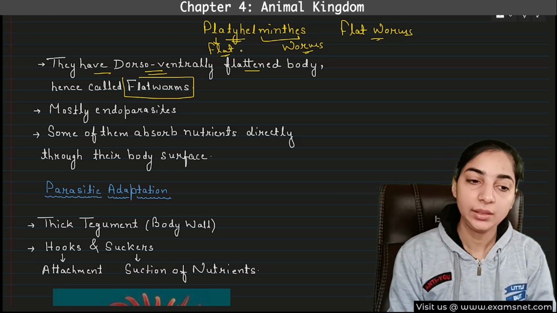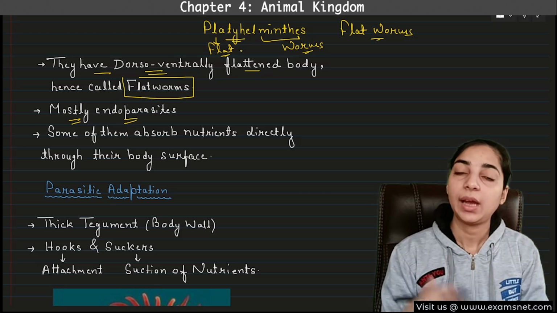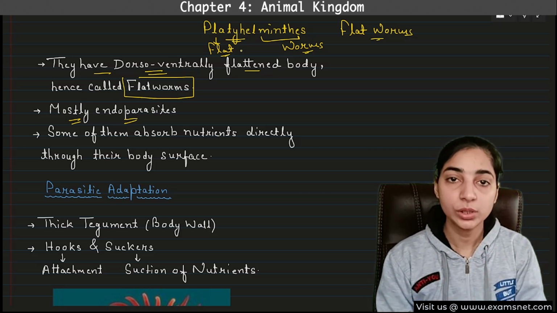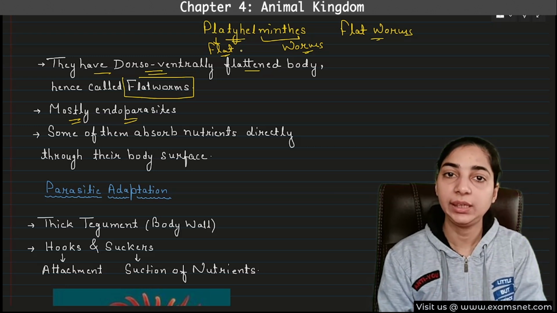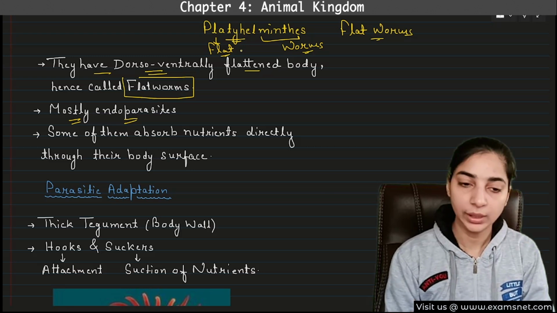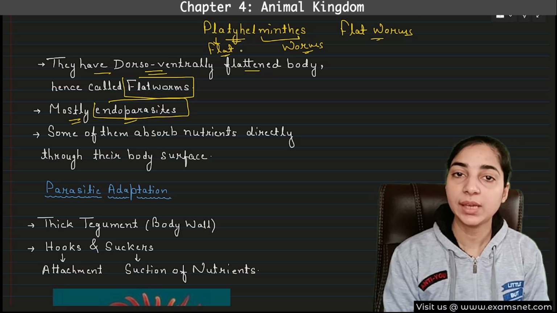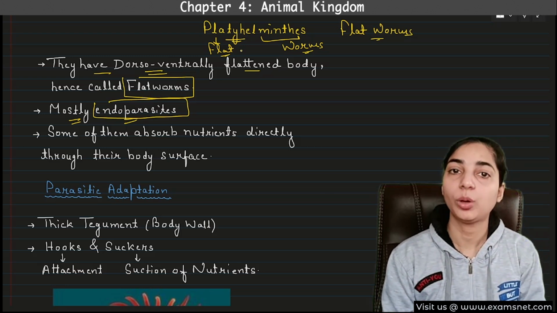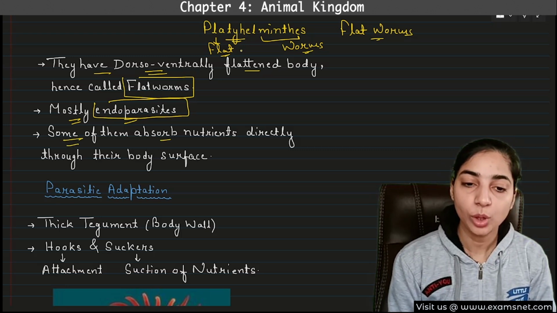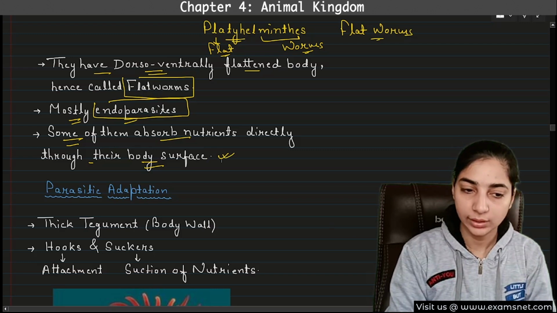Very simple. Then these are mostly endoparasites, although they can be free living as well, but they also act as parasites, and mostly they are endoparasites. That means they live inside the body of animals, or even in our body they can be found. And endoparasites mean what? They will derive nutrition from our body. The next point is some of them absorb nutrients directly through their body surface. This was given in NCERT, so I've mentioned this.